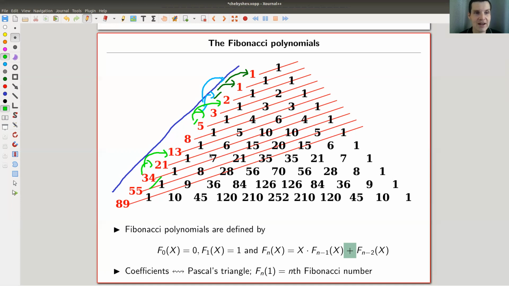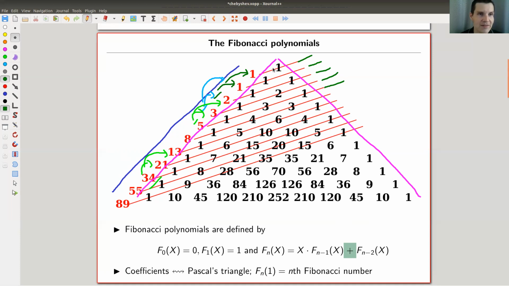But anyway, they're really cute. They appear everywhere. In particular, they're in Pascal's triangle in the following way. So here's Pascal's triangle, as you can see. Just the usual Pascal's triangle, where each entry is basically a binomial coefficient. And the way to obtain the Fibonacci numbers is to cut in this illustration from northeast to southwest and add all numbers.